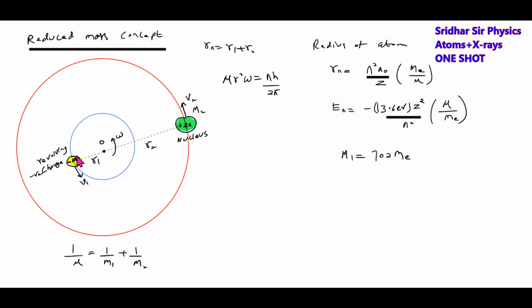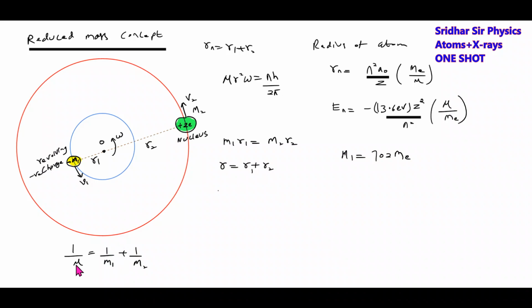Next, in the hydrogen atom, we neglect the mass of the electron, as it is negligible compared to the mass of the nucleus. Suppose the mass of the revolving particle is not negligible, and is comparable to the nucleus. Then both the nucleus and the revolving negatively charged particle will be moving about the common center, where we can write M1R1 equal to M2R2, then R equal to R1 plus R2. Solving this, we'll get R1 and R2 individually.